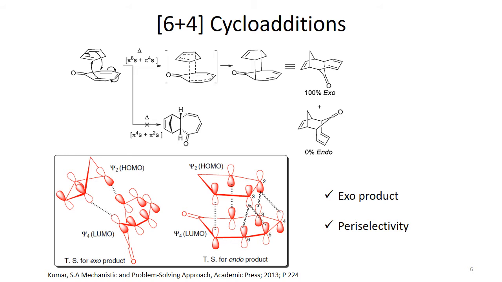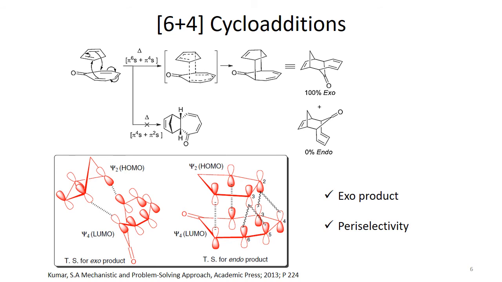But when we talk about carbon number 2 and carbon number 3 of cyclopentadiene, these atoms should overlap with the orbitals of the tropone molecule, but the interaction between these two is a repulsive interaction, which is shown by the wavy lines here.